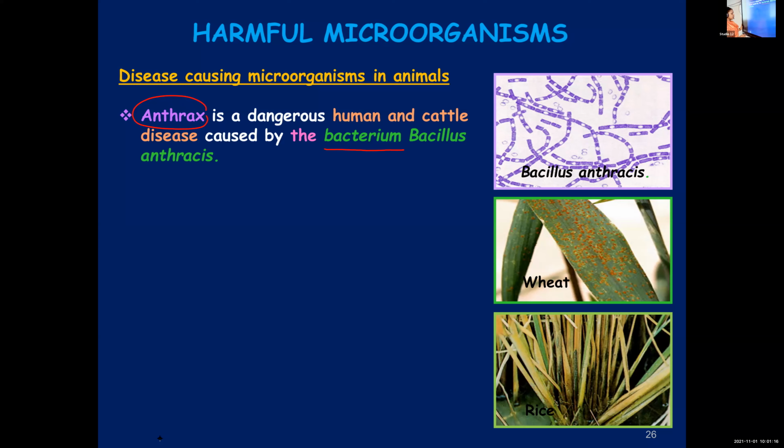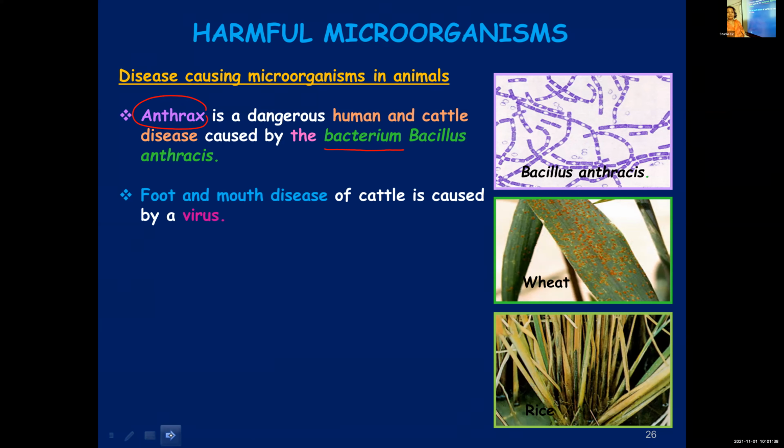It affects both human beings and cattle. Next one, foot and mouth disease. This is found in cattle. This is a viral disease. So if you are asked to name a viral disease found in cattle, then you can write foot and mouth disease. And foot and mouth disease is caused by a virus.